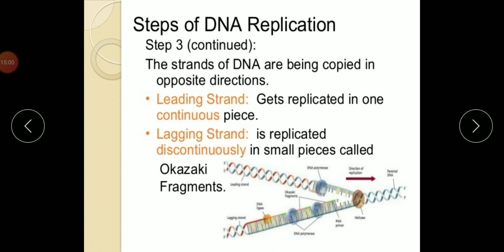RNA primers are removed by the DNA polymerase enzyme, and the DNA gyrase forms the double helix to form daughter DNA molecules.